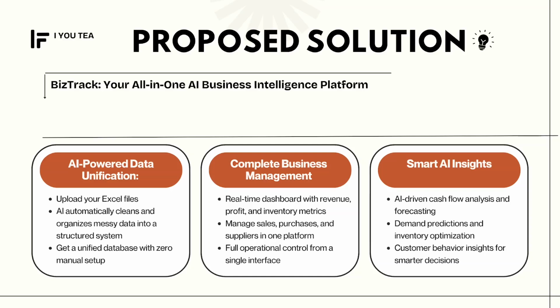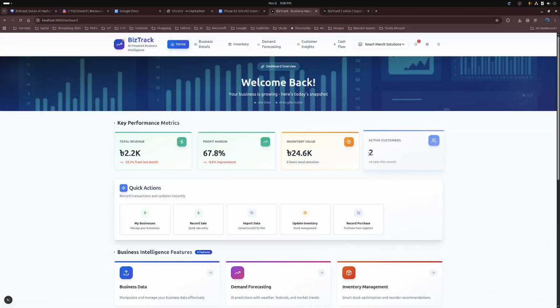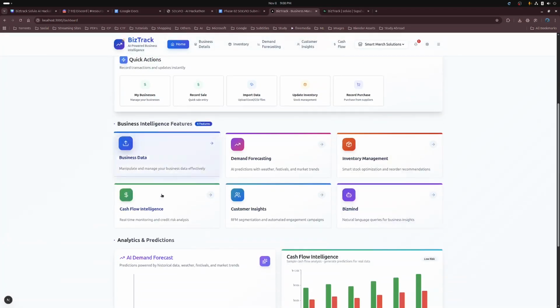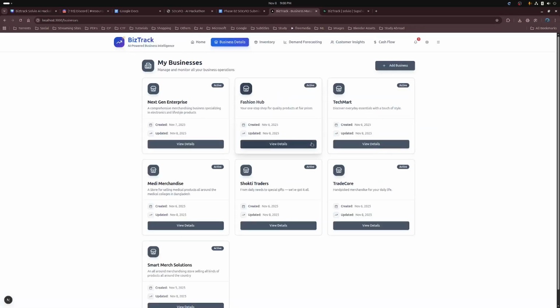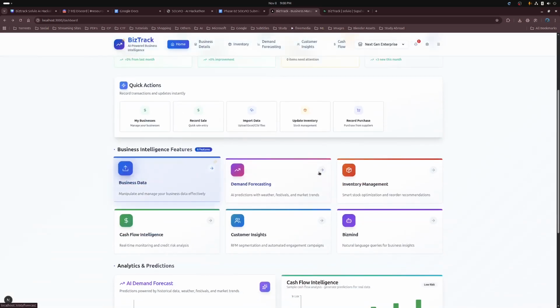Now let us go through the actual project prototype or the demo. Now let us go over our project, BizTrack. This is the dashboard of our project. Here you can see the 6 core features that we talked about earlier. This is the My Businesses page from where you'll be able to create or edit your existing business and manage them. So let us go over the features one by one.